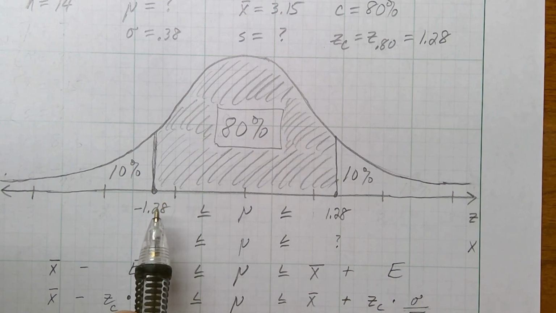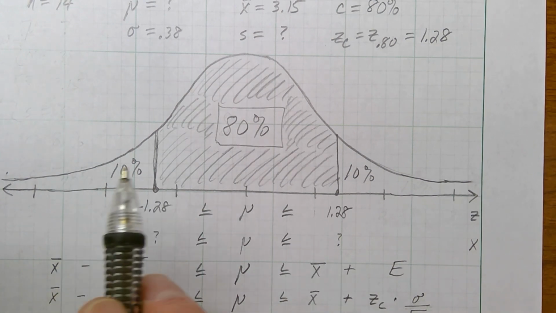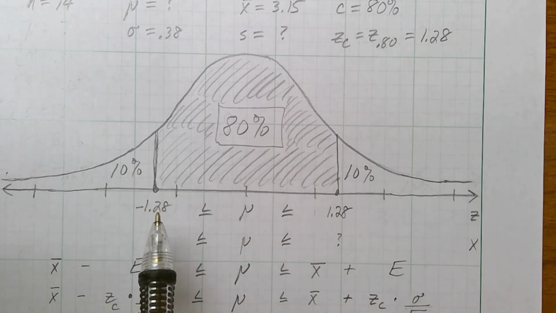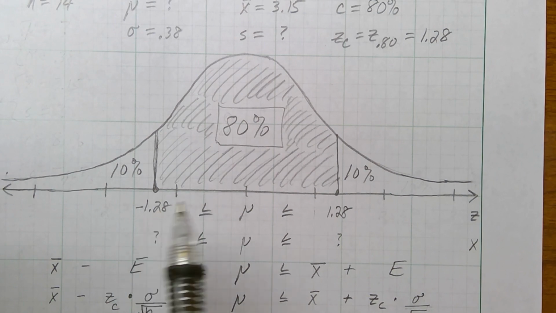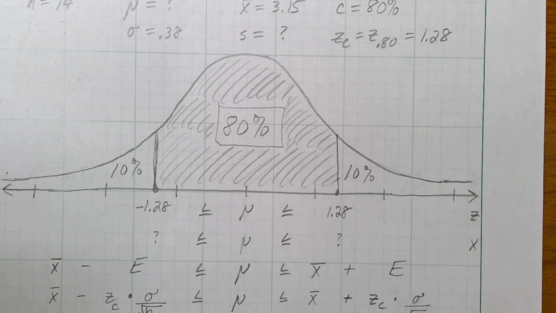Now what do I need to do? I need to change these z numbers to my story problem numbers, my hummingbird weight numbers. But before I get to that, I want to show you that you don't always have to do all of this work. If you have the table that I'm looking at here, this number is in your table. Remember what you're looking for: an 80% confidence interval.